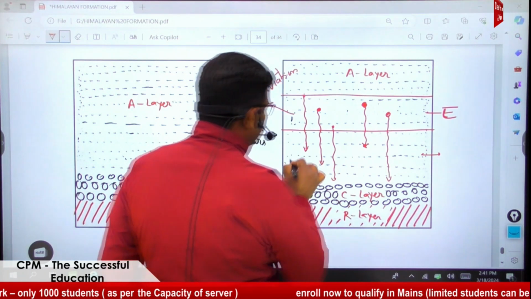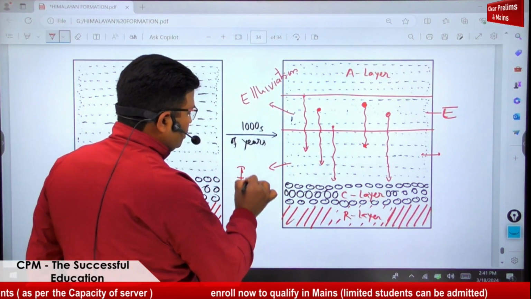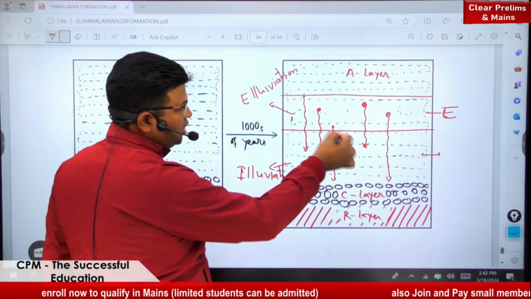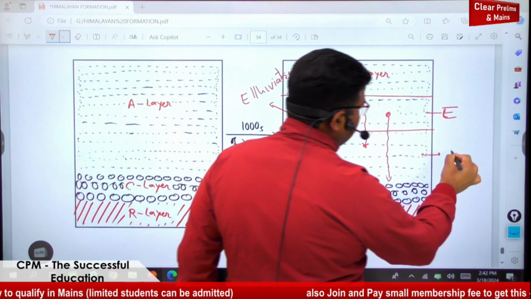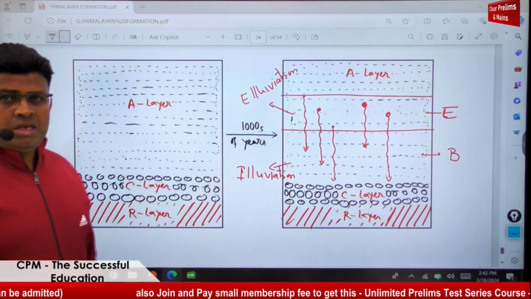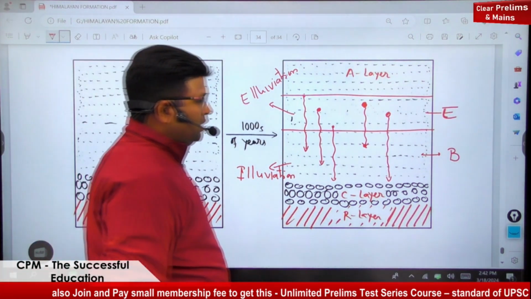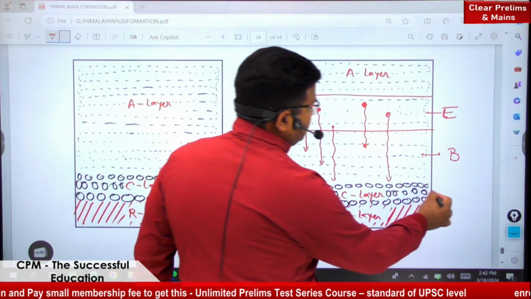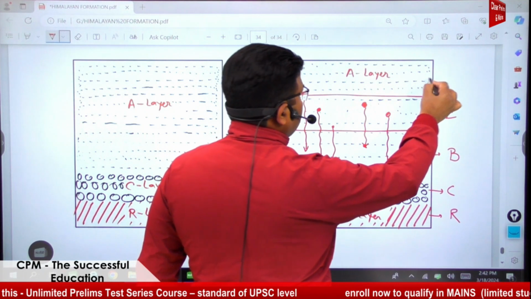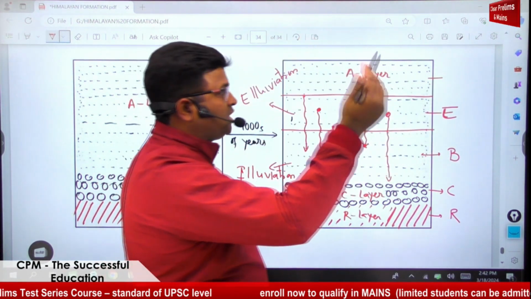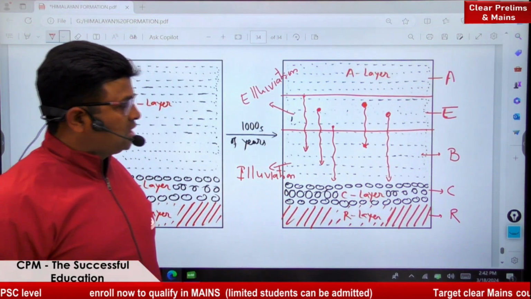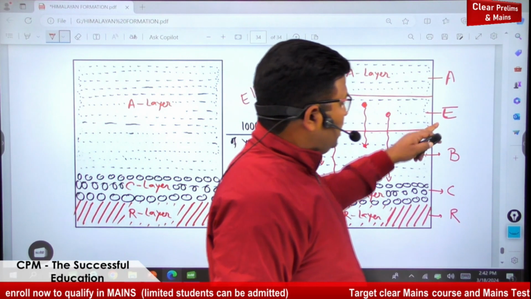And where it is depositing, illuviation is taking place. Illuviation means deposition of eluviated material. That layer becomes the B layer. This B layer is just above the C layer, and already we have the R layer. The top layer of A which is left is itself the A layer. This way we have got A, E, B, C and R.